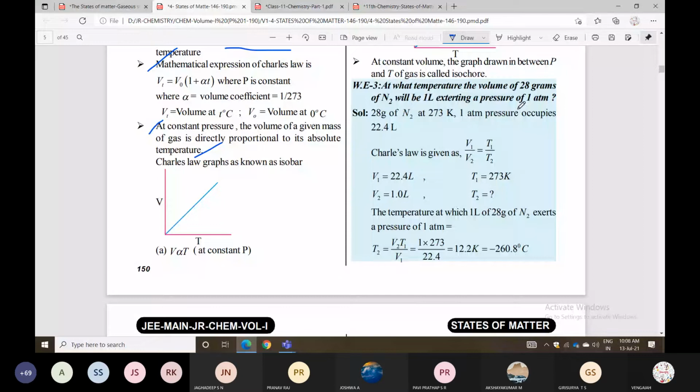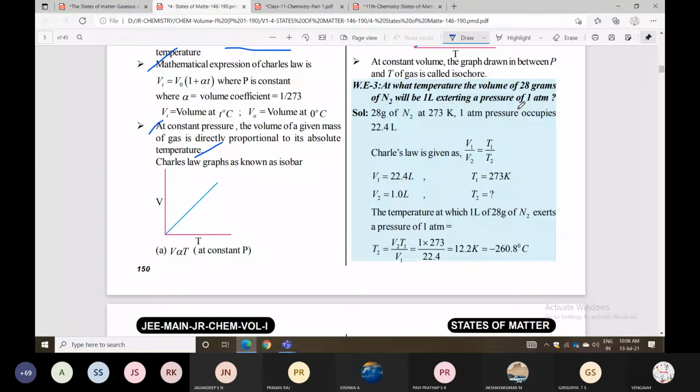They have given 28 grams of N2 at 273 kelvin and 1 atm pressure, which occupies 22.4 liters. At 1 atm, the volume is 22.4 liters, and that is given.